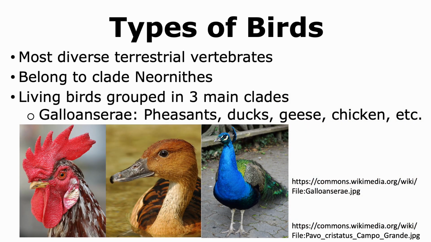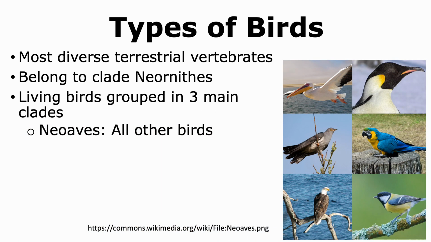The clade of Gallinaceae includes pheasants, ducks, geese, chicken, and other types of similar birds. Neoaves is the third clade of birds, which includes all the other birds that were not there in the previous two clades. Most of the birds are found in the clade of Neoaves.